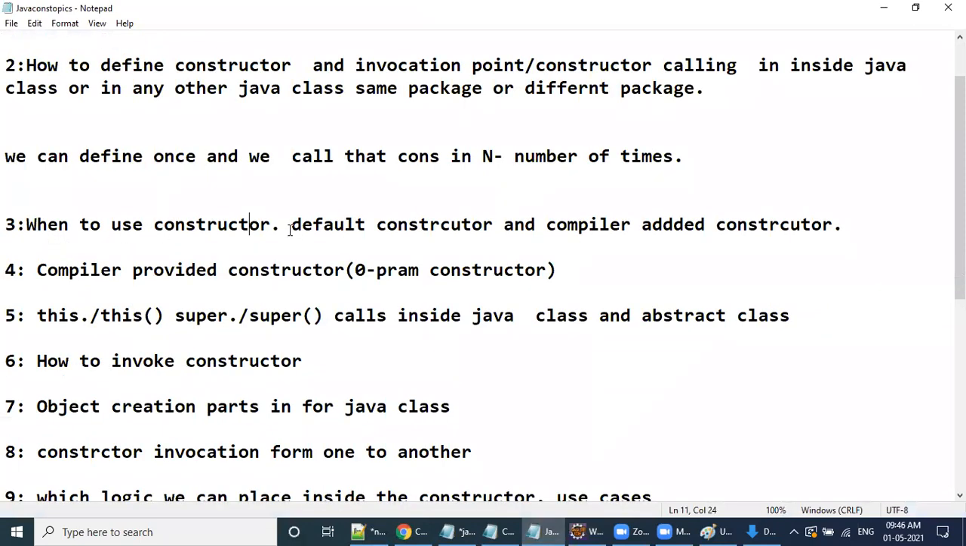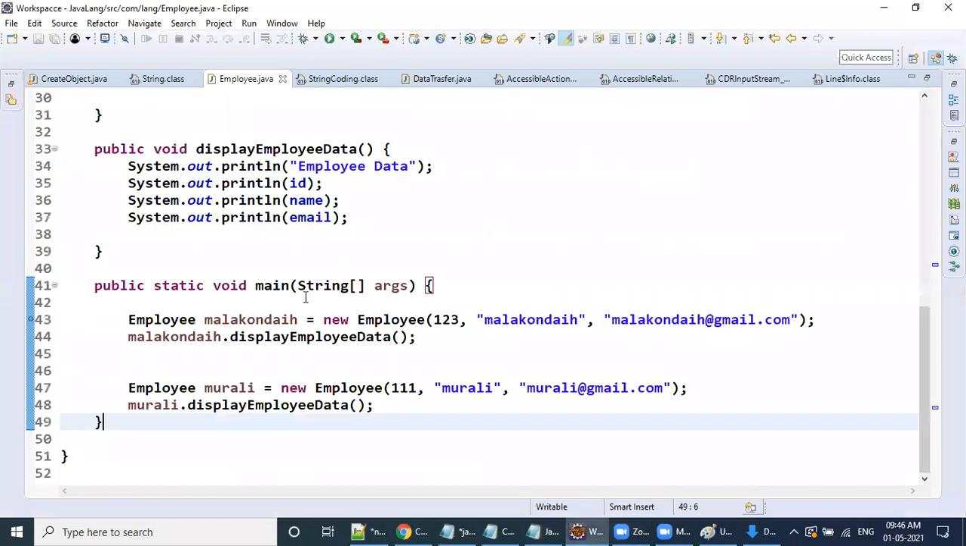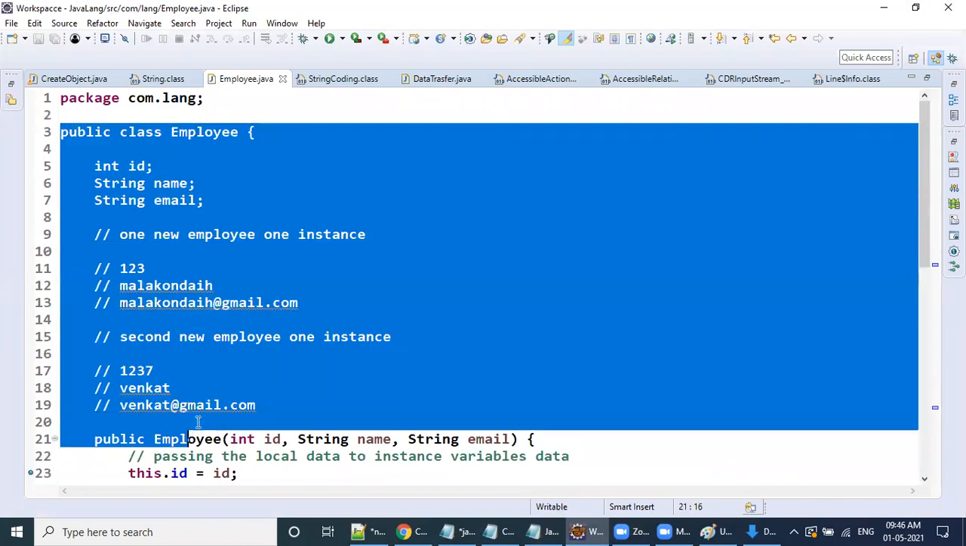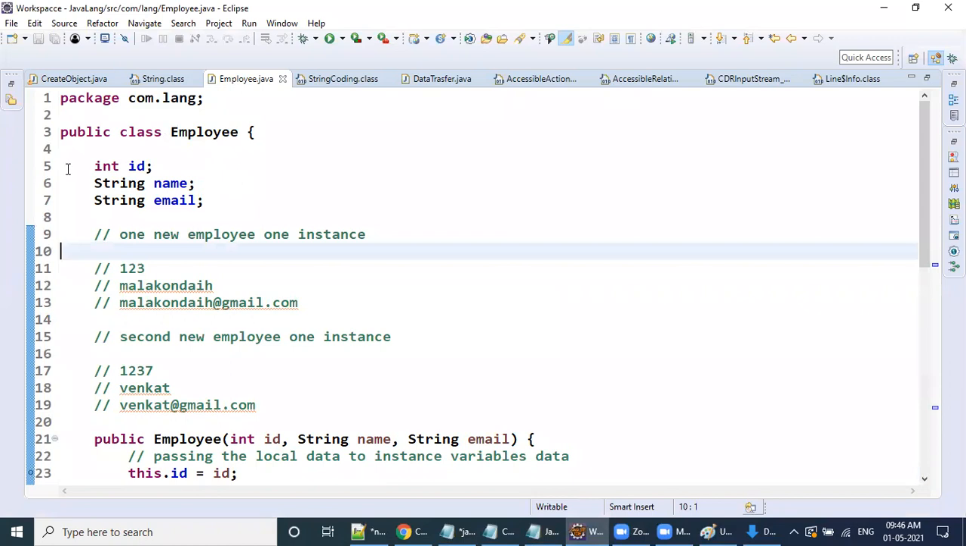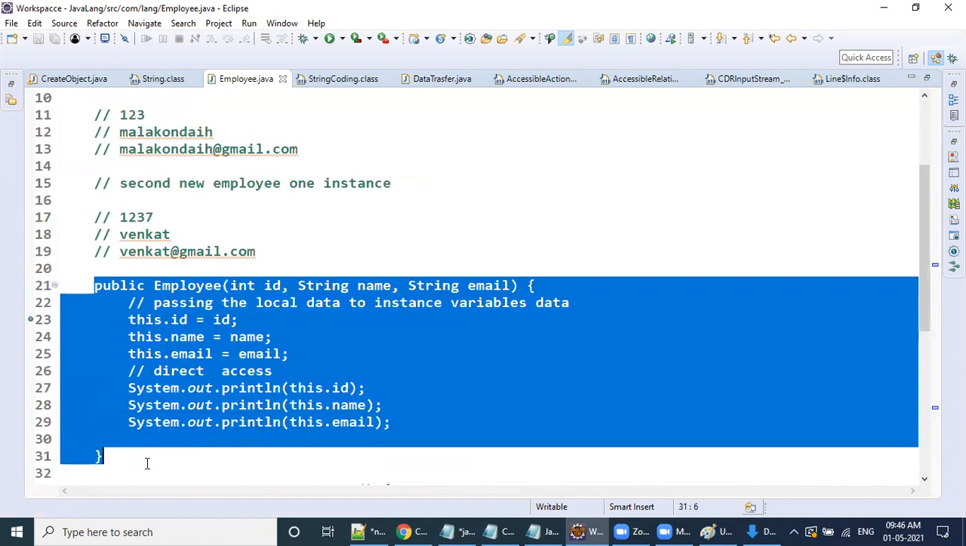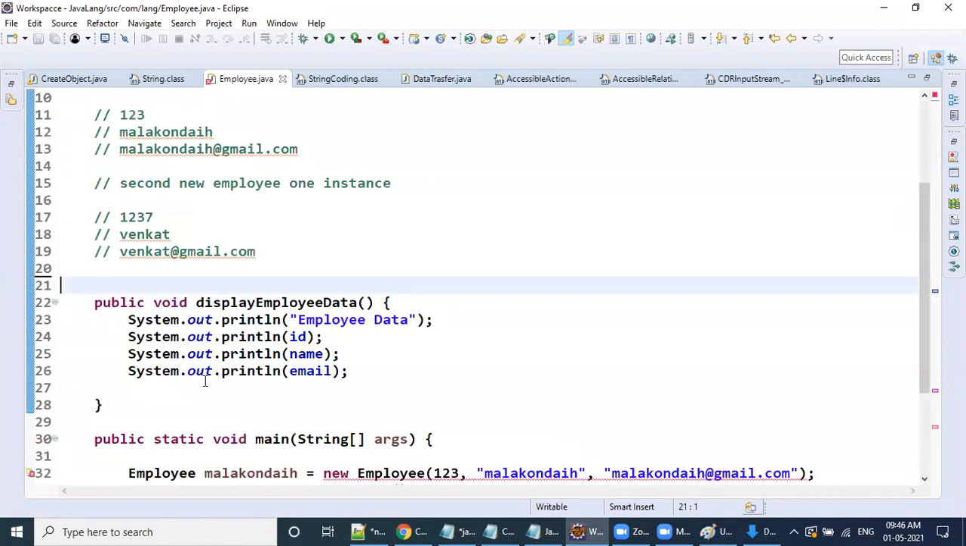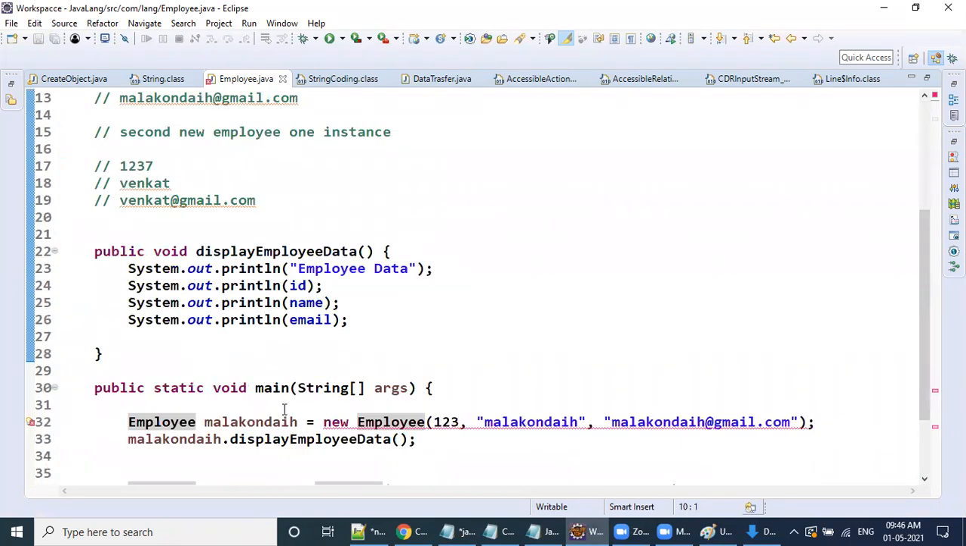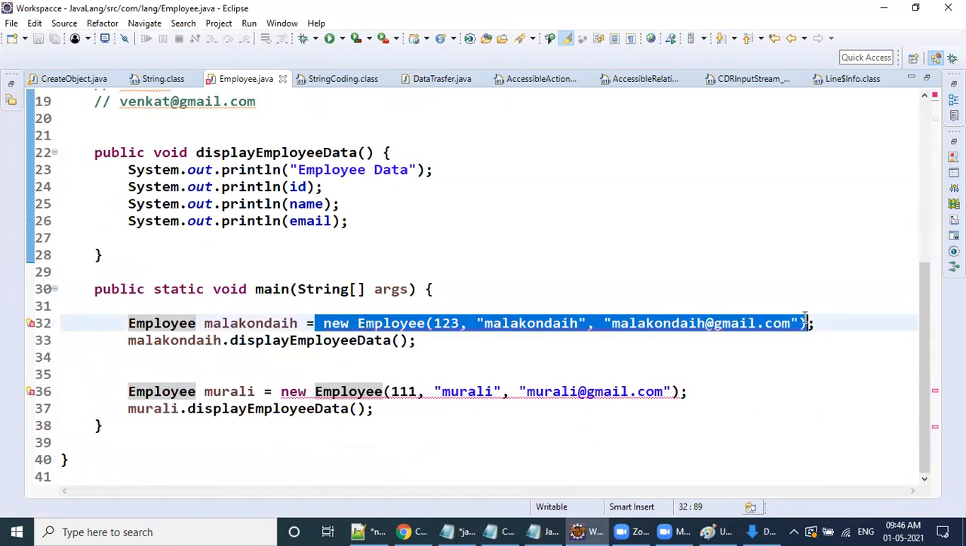When to use the constructor? Default constructor, or compiler-added constructor. I'll tell you. Basically, what will the compiler do here? Any class we compile, the compiler will check certain things in the class. If there is no constructor, suppose I remove this constructor, can you tell me, inside this Employee Java class, is there any constructor? No, right?